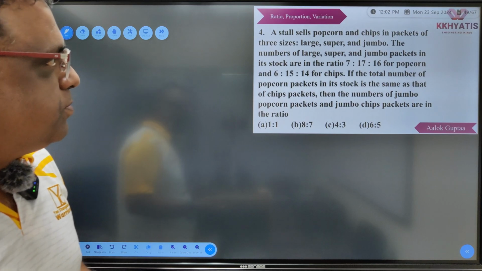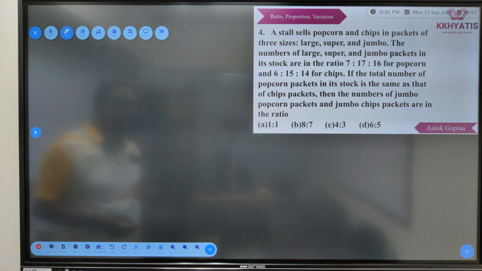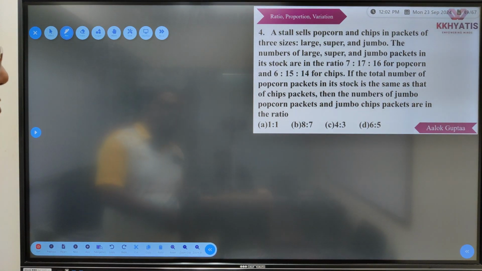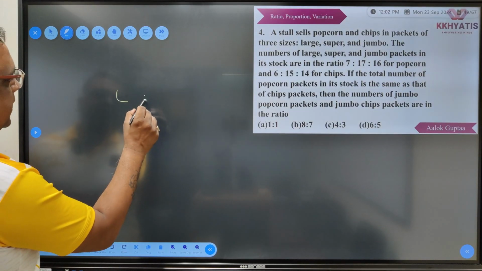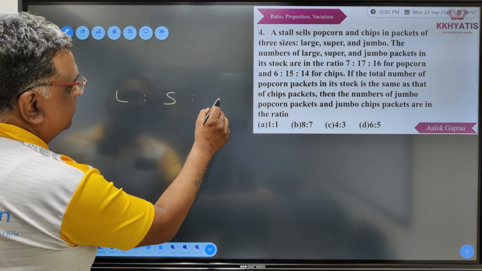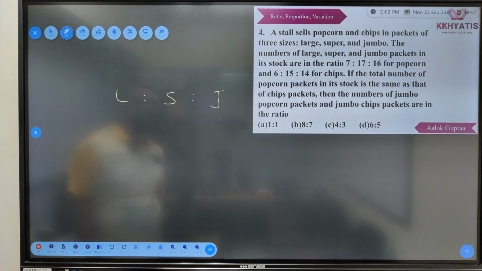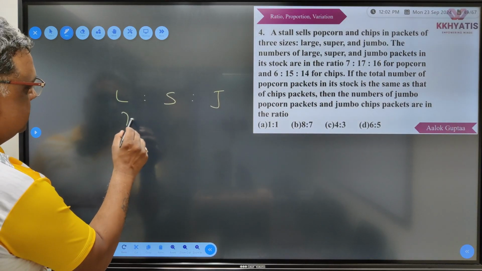A stall sells popcorn and chips in packets of 3 sizes: large, super, and jumbo. So this we will do as we speak. The number of large, super, and jumbo packets in its stock are in the ratio 7:17:16.